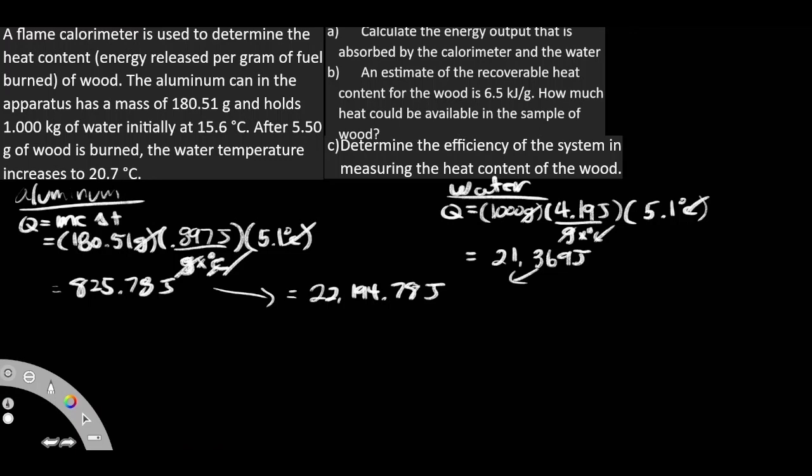Now we got to answer B. An estimate of the recoverable heat content for the wood is 6.5 kilojoules per gram. So let's write that out.